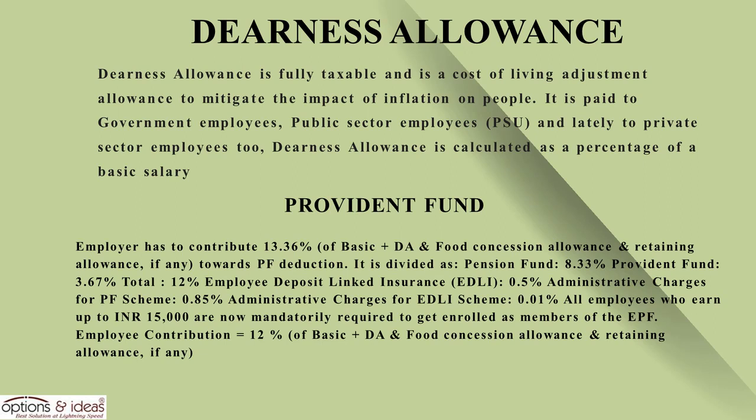All employees who earn up to 15,000 Indian rupees are now mandatorily required to get enrolled as members of the EPF. Employee contribution equals 12% of basic plus DA and food concession allowance and retaining allowance, if any.